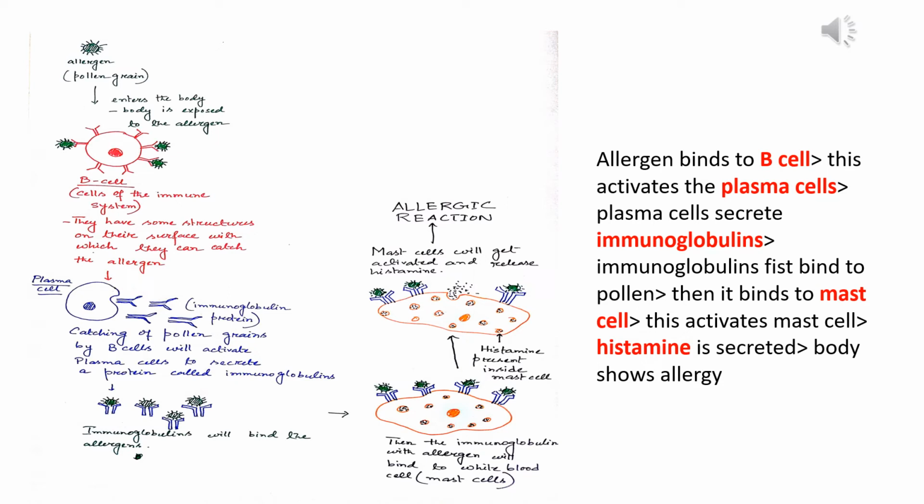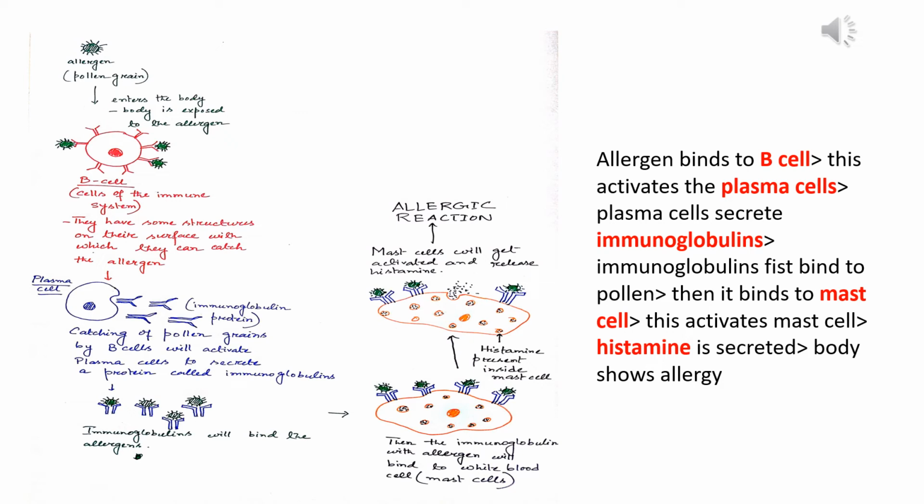Since the allergen has been bound to the receptors on the surface of the B cell, that will activate another kind of immune cell, called the plasma cell. Upon activation, the plasma cells release proteins called immunoglobulins. Immunoglobulins will bind the allergen as well.